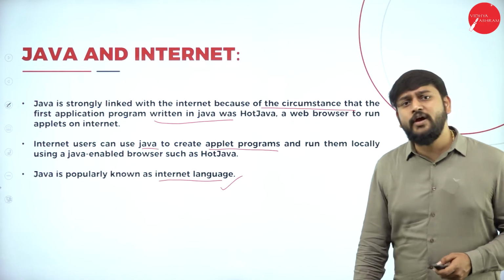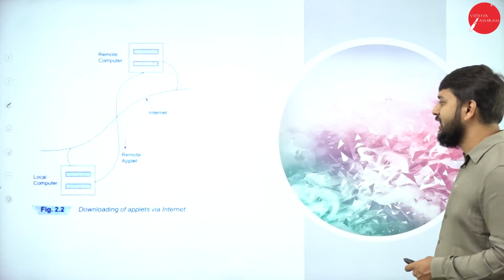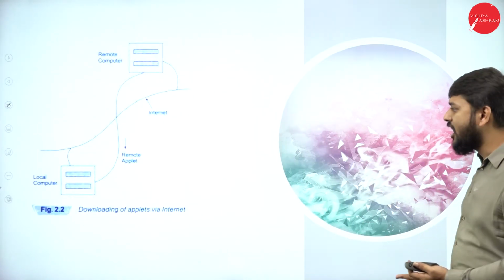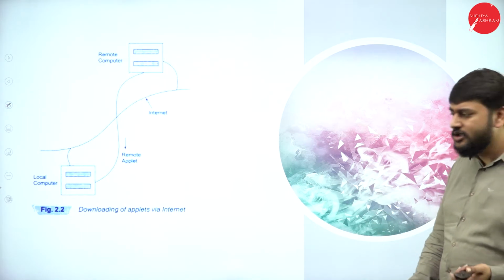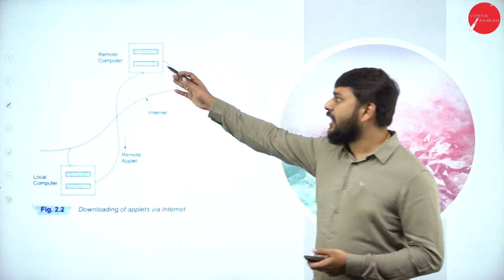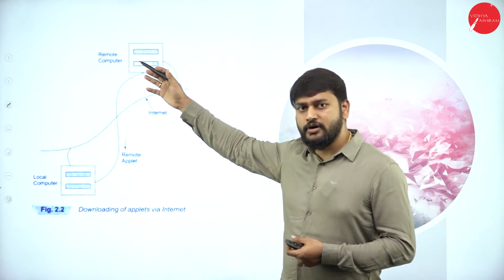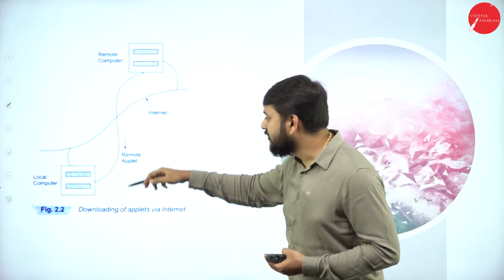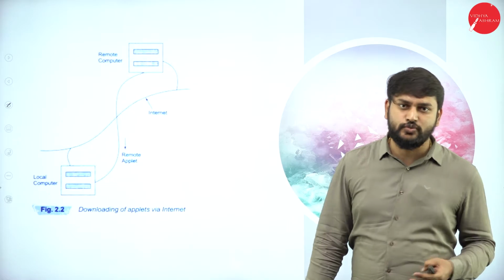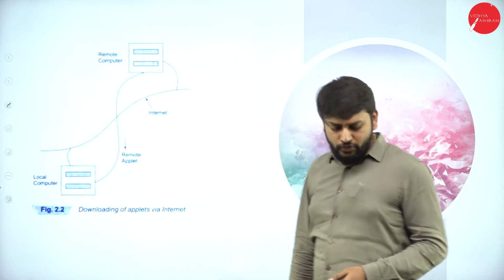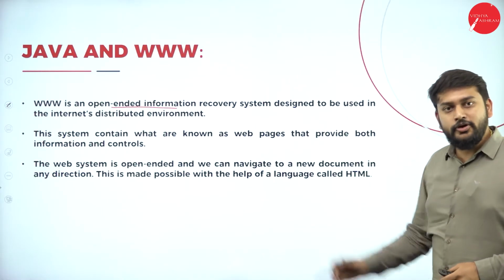When it comes to Java and WWW, what exactly is it? Before that, let's understand how exactly the applets are downloaded. This is my local machine and I have the remote computer. I can access the applets with the help of the internet is what they're trying to depict. All right, moving forward, Java and WWW.